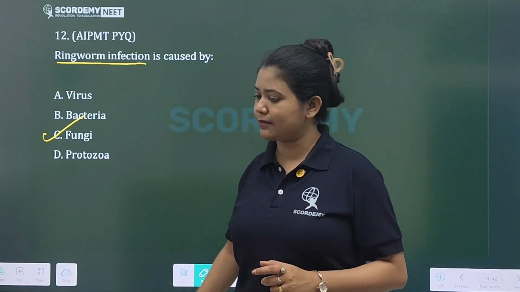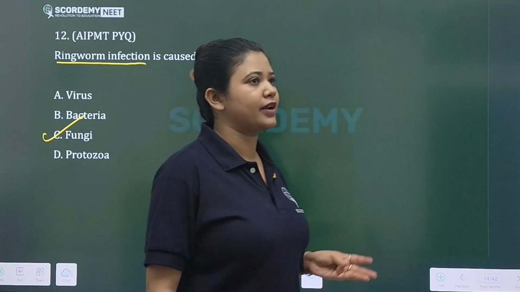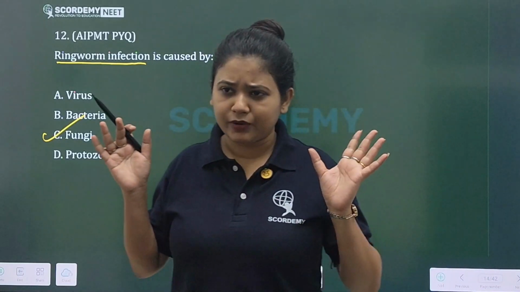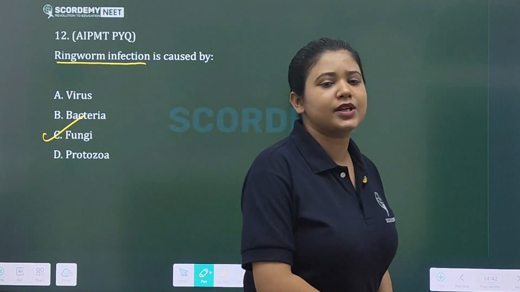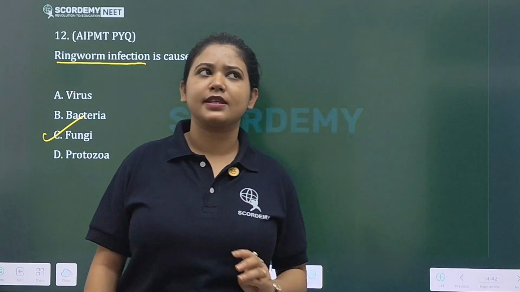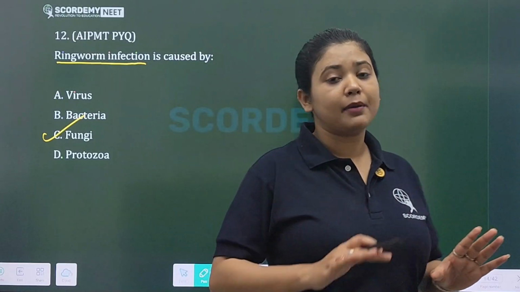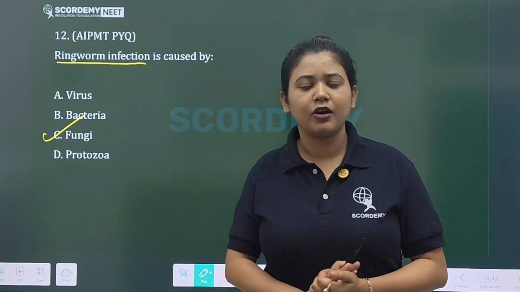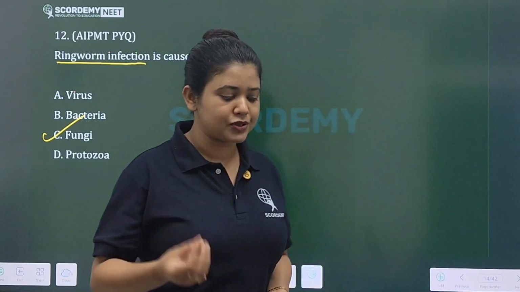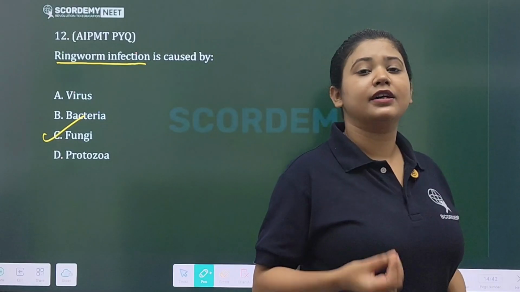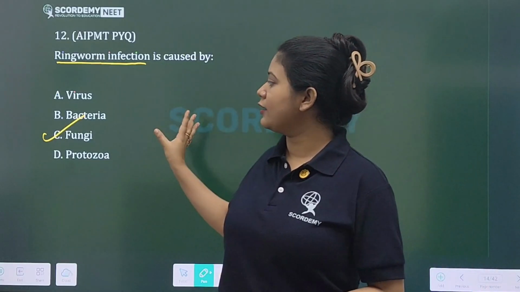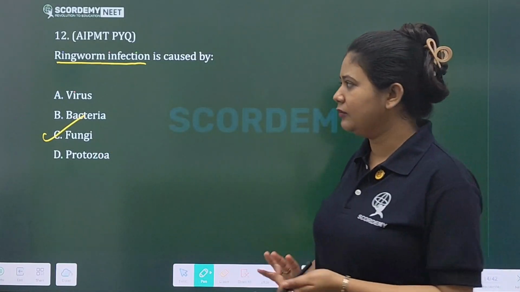Again, ringworm infection can be spread, just like your filariasis or ascariasis. It can be spread by using the personal objects of an infected person, such as your towel, comb, soap, pillow cover. These are usually personal items used by one person. So if you use these items of an infected person, you have the risk of getting infected with this kind of fungal infection, okay.